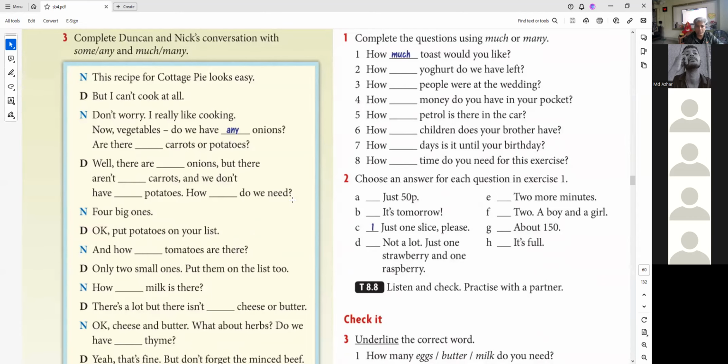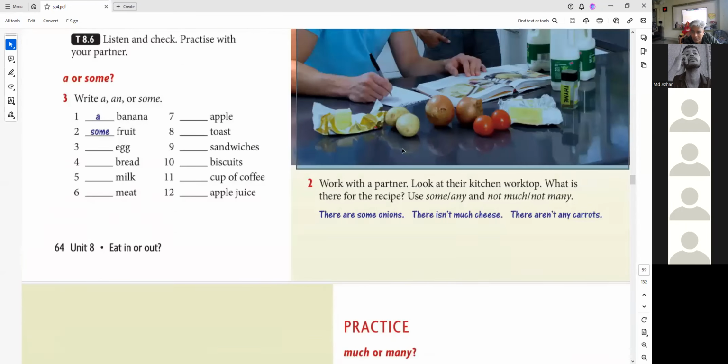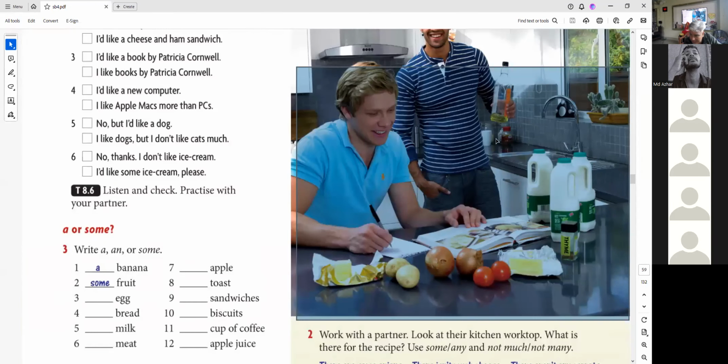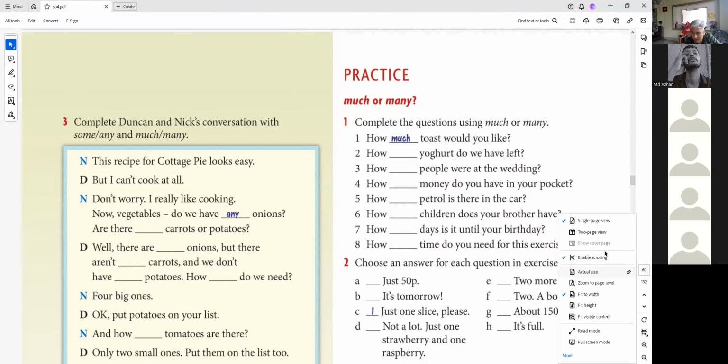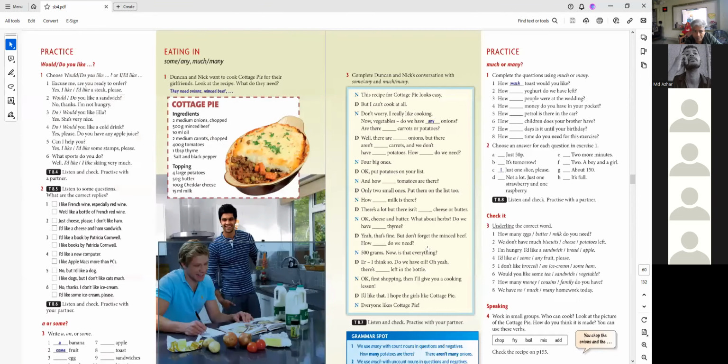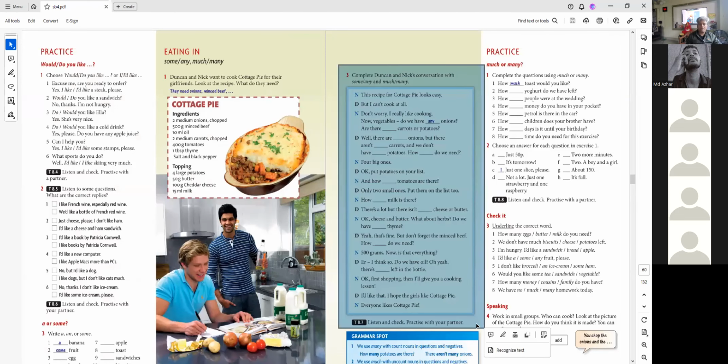Complete the conversation with 4 options: some, any, much, many. And remember, it is a conversation between these two guys about this room, this kitchen, okay? About this situation. So go ahead and complete. I'm going to put 2-page view for you so that you guys don't get confused. Come on, guys, complete this conversation. Exercise 3.